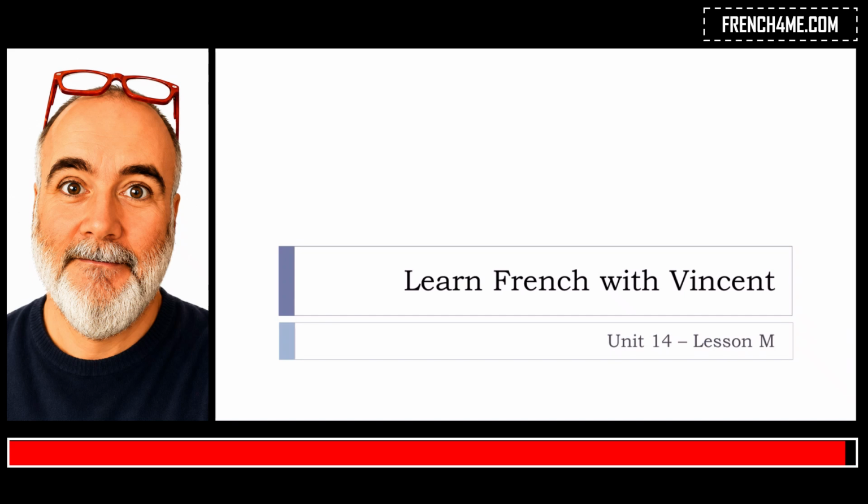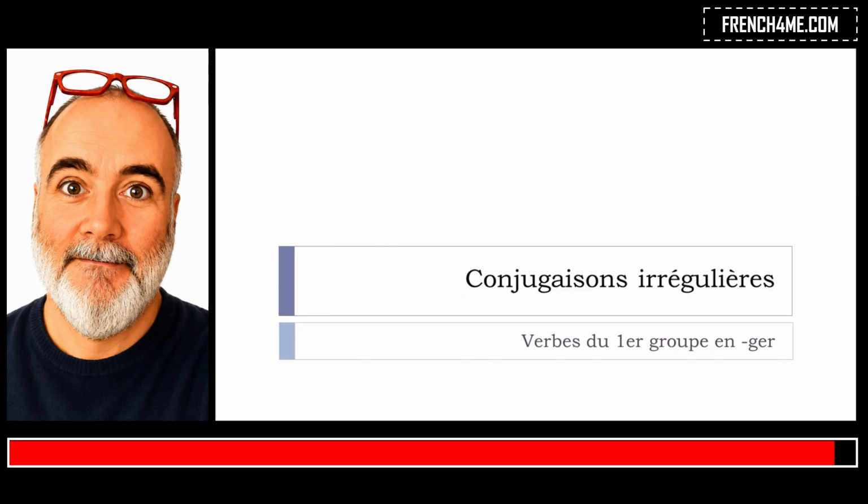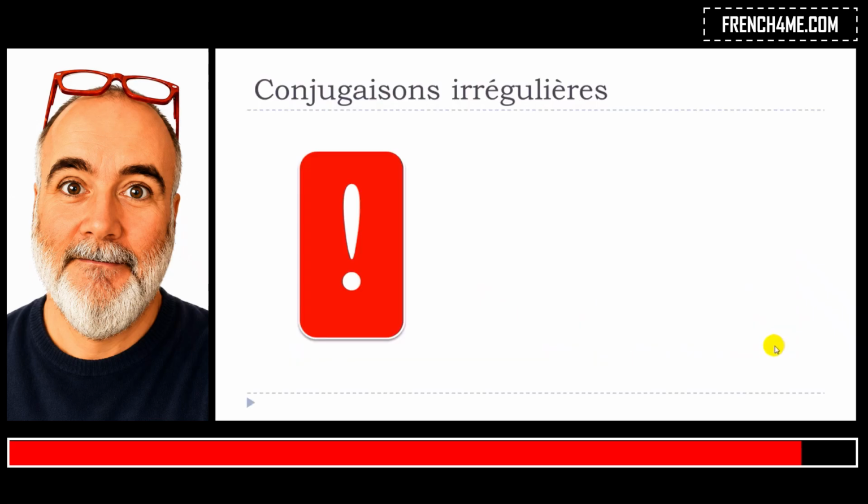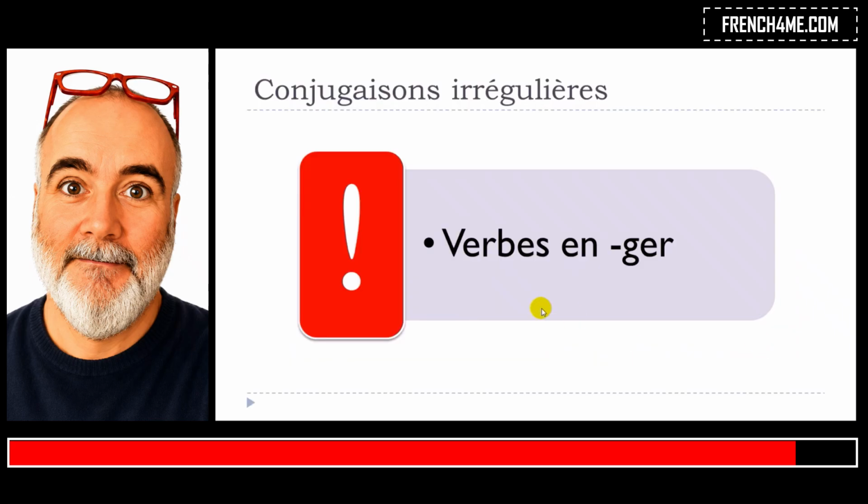This is Unité 14, leçon M, and in this lesson we'll continue the series that we just started in the previous video concerning les conjugaisons irrégulières, and we're talking about the verbs from the first group ending with GER, okay? Because if you remember carefully, when I introduced the first group, it was a long time ago, I know, but then I said that actually the first group of verbs are regular verbs, and that's true.